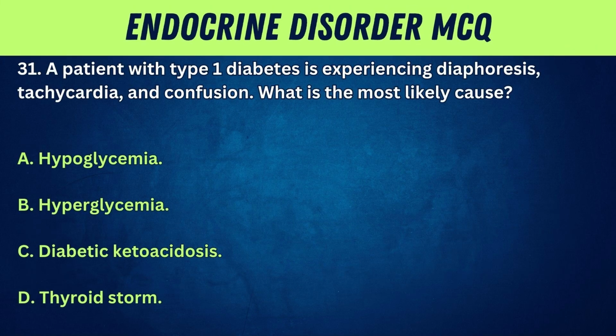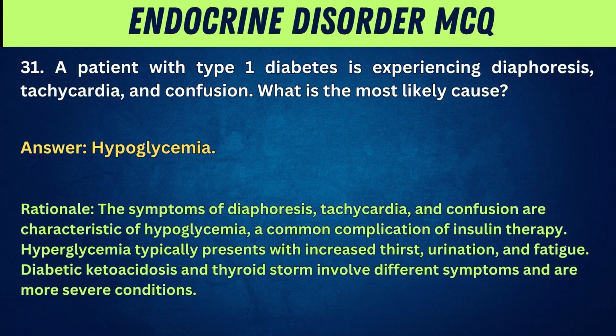31. A patient with type 1 diabetes is experiencing diaphoresis, tachycardia, and confusion. What is the most likely cause? A. Hypoglycemia. B. Hyperglycemia. C. Diabetic ketoacidosis. D. Thyroid storm. Answer: hypoglycemia. Rationale: the symptoms of diaphoresis, tachycardia, and confusion are characteristic of hypoglycemia, a common complication of insulin therapy. Hyperglycemia typically presents with increased thirst, urination, and fatigue. Diabetic ketoacidosis and thyroid storm involve different symptoms and are more severe conditions.